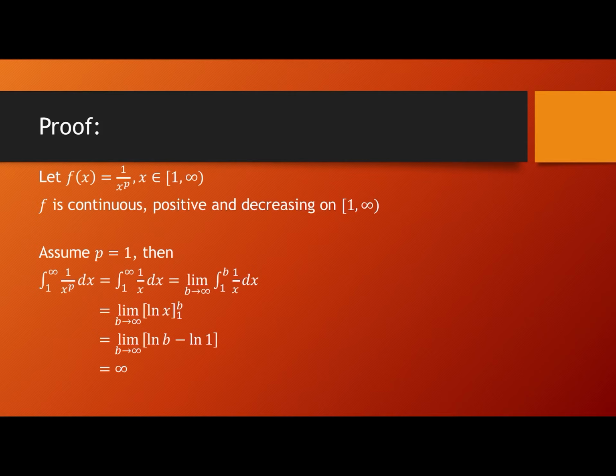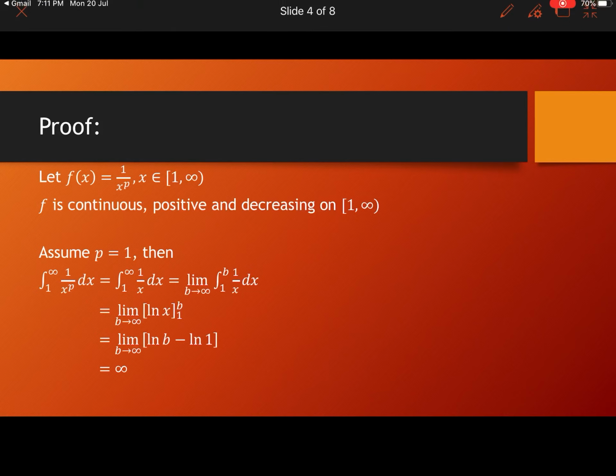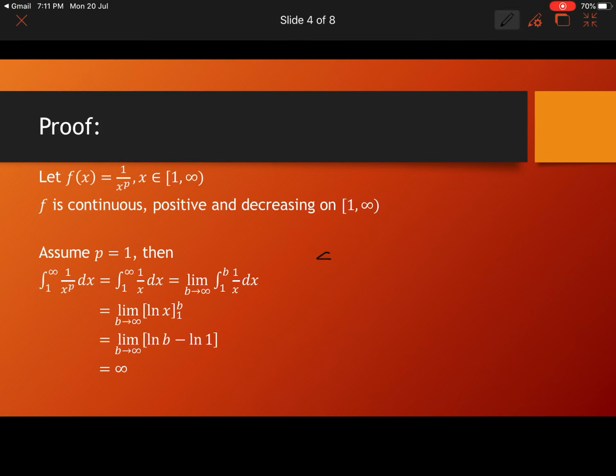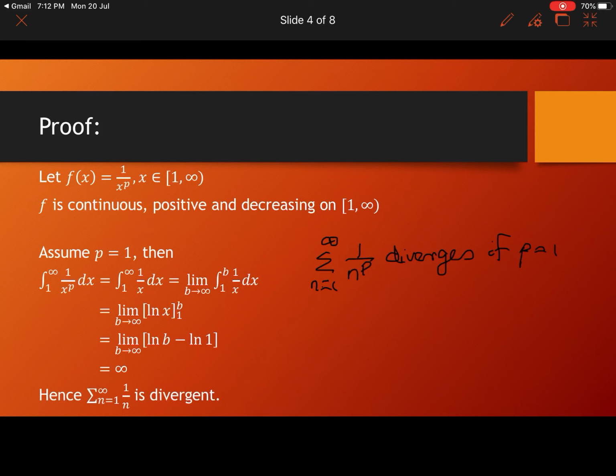So as b tends to infinity, log b will go to infinity, so this is equal to infinity. So when p is equal to 1, integral 1 to infinity 1 by x raised to p dx is divergent, which implies that summation n equal to 1 to infinity 1 by n raised to p diverges if p is equal to 1.